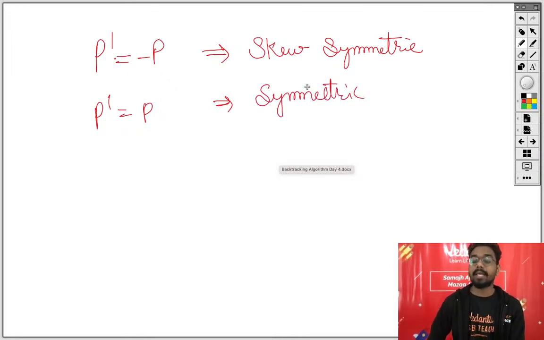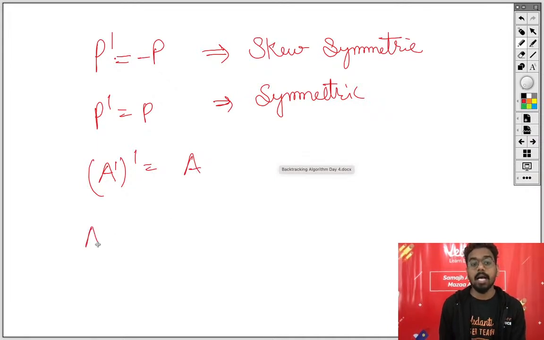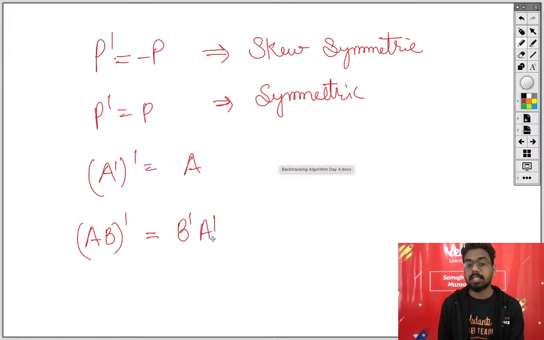अच्छा इसके अलावा हमने क्या सीखा ट्रांसपोज से, the transpose of A transpose will be equal to A. और हमने इसके अलावा क्या सीखा, multiplication of two, transpose of multiplication of two matrices will reverse the order after taking the transpose.